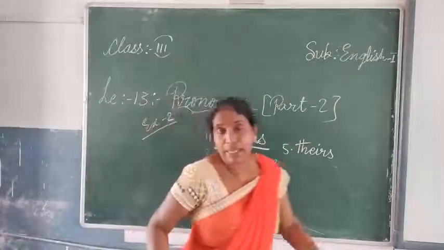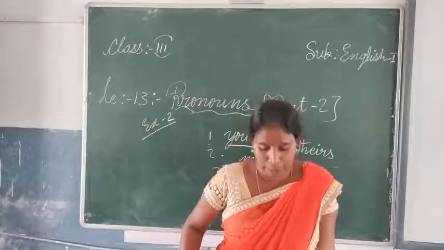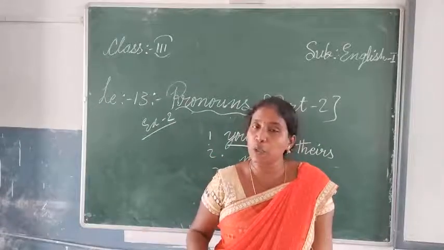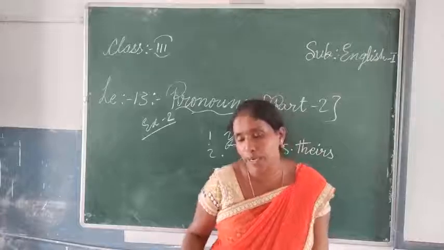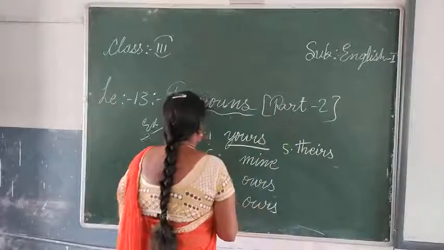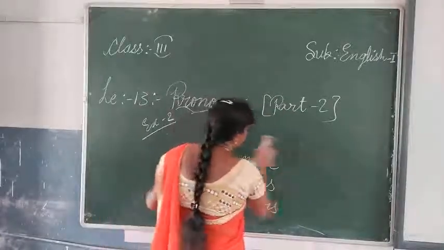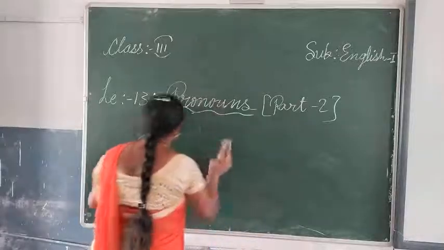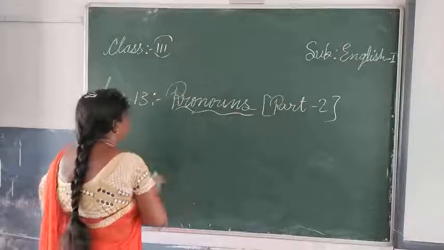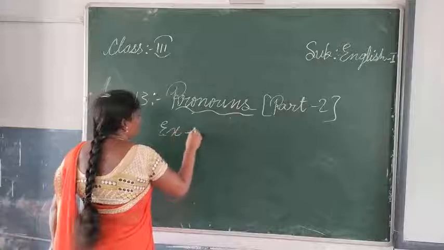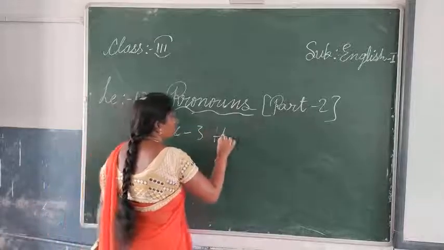Now exercise number 3, that I am giving you as a puzzle. That puzzle I am giving as homework. You have to complete the homework. Exercise number 3 is homework for you.